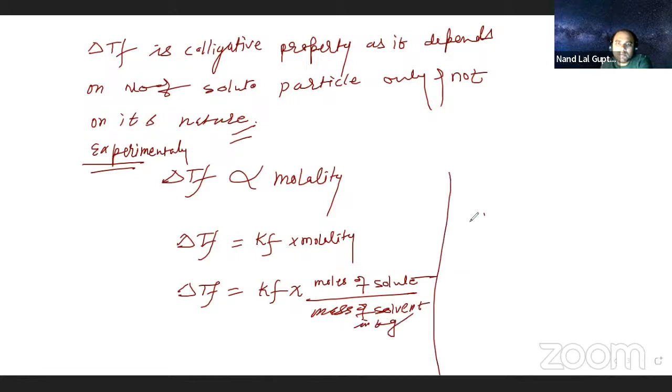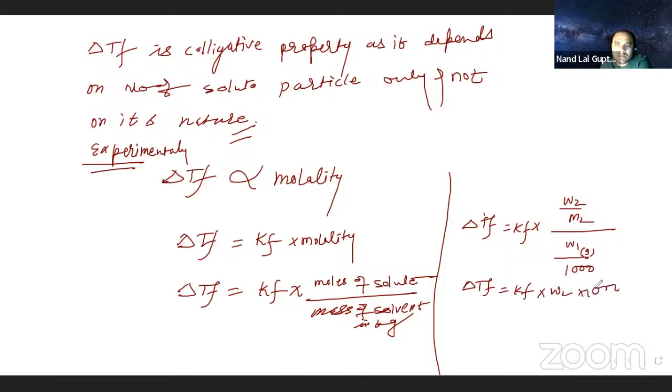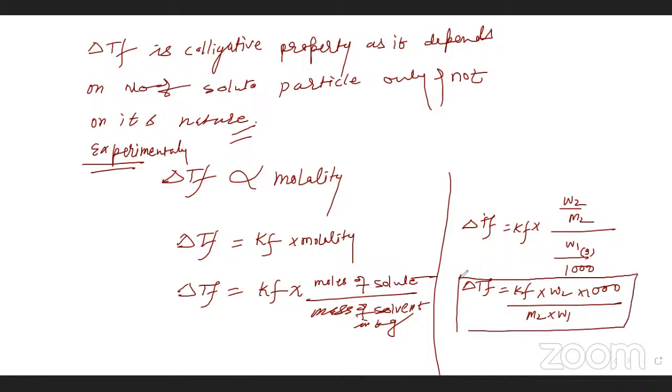Another important point here: delta TF is KF into molality, and you can rearrange this. The number of moles means W2 upon M2, divided by mass of solvent W1 divided by 1000, as this is going to be in gram. So delta TF is going to be KF into W2 into 1000 divided by M2 into W1. This is the formula.